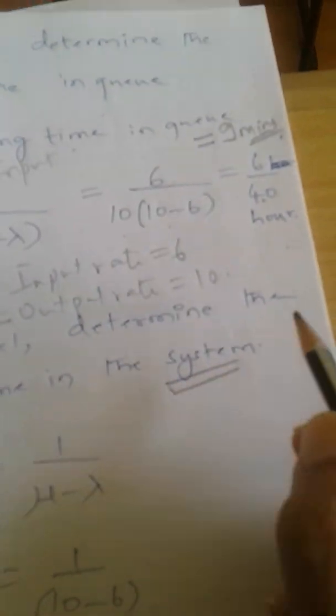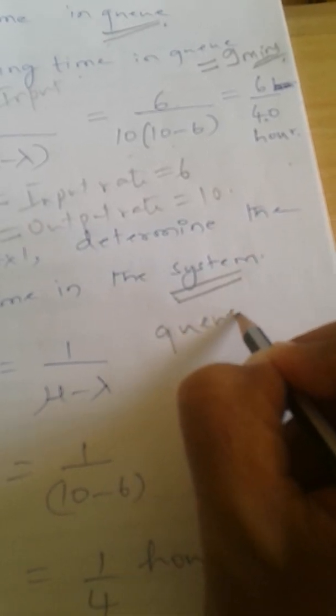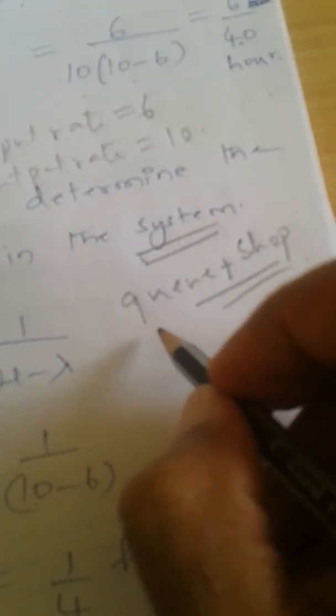Okay, now the next example: determine the expected time in the system. Now, what is the difference between a queue and a system? System means queue plus the shop. That is the total time taken: time in queue plus time being processed.